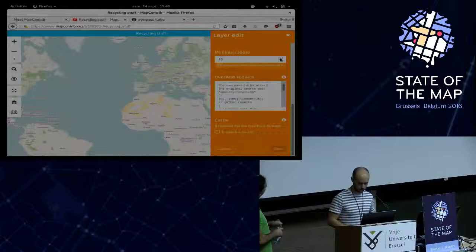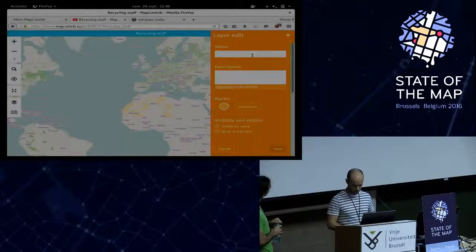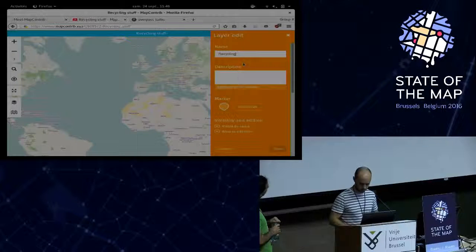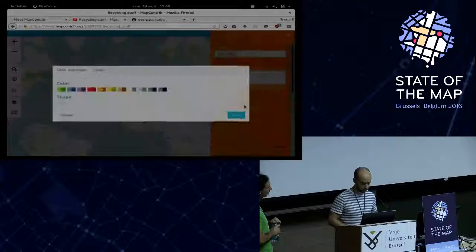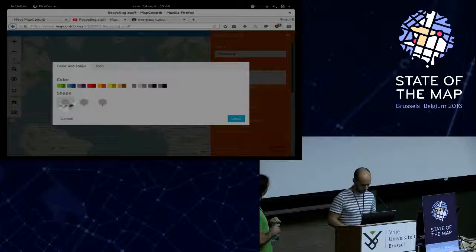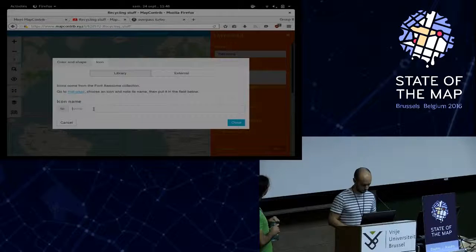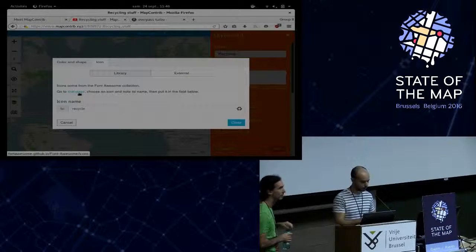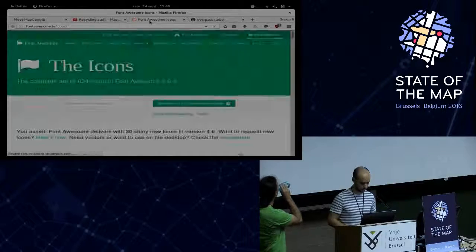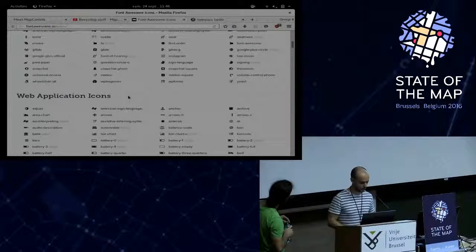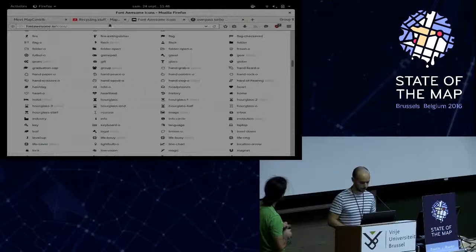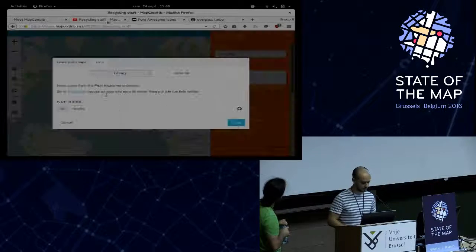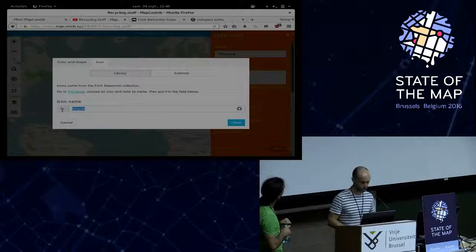I can set a name: Recycling. You can customize the marker used to display data with shapes, colors, and icon. For instance, I use FontAwesome to display icons, so you have a link to go to the FontAwesome library and choose between hundreds of icons. You only need to take this name and replace it in this field.